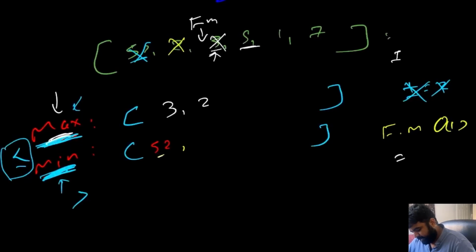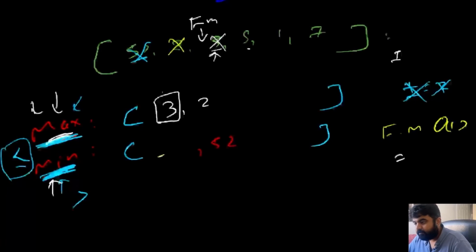Again, 5 has to be added to the min heap. So should we add 5 directly to the min heap, or should we add it to the max heap? We are going to check the very first or the biggest element inside the max heap. The biggest element of the max heap is lesser than the value that we are trying to enter, which means 5 can easily enter our min heap. So since we are entering 5 into the min heap, we also want to maintain a property inside the min heap that the very first element inside the min heap is always going to be smaller, which means 52 we will have to move on the side and value number 5 we will have to put together.